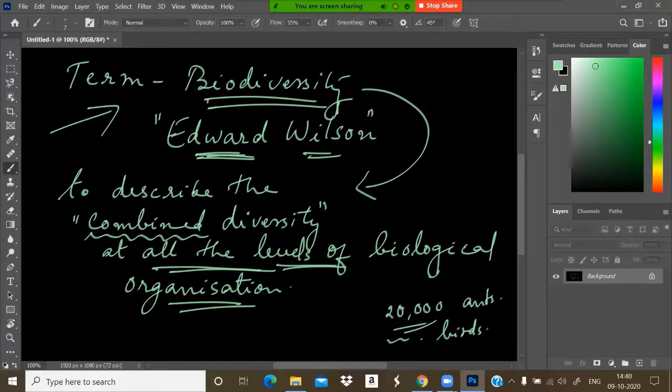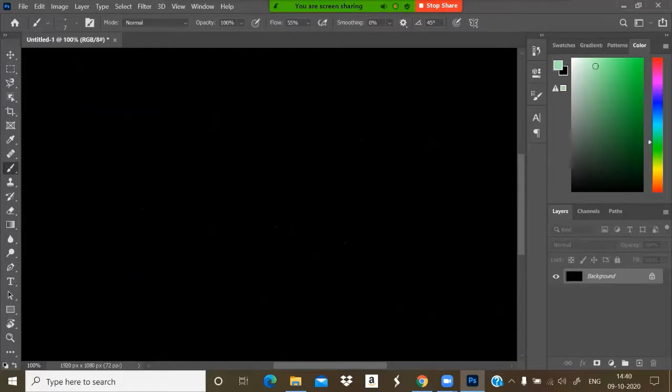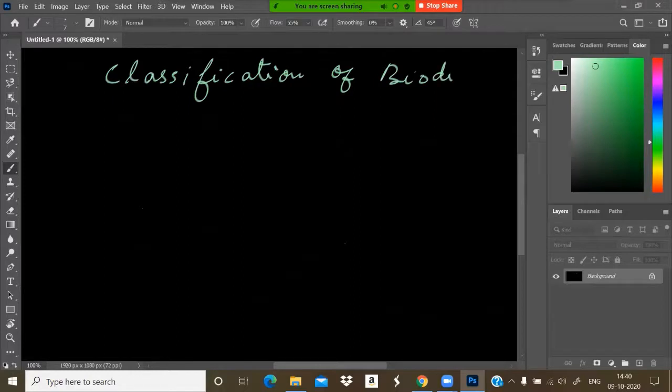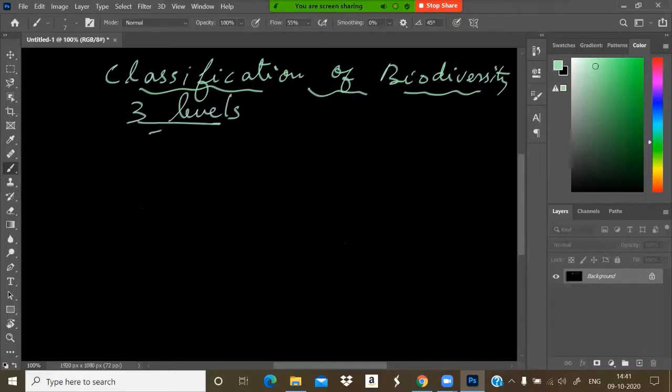And biodiversity can be divided into three levels. Biodiversity can be classified into three levels. So here is the classification of biodiversity. What are the classes or divisions of biodiversity? It can be divided into three levels. Three levels of classification are there for biodiversity. The first one is genetic diversity.